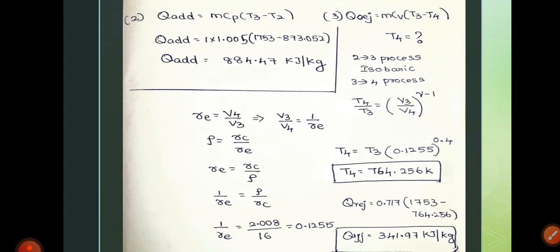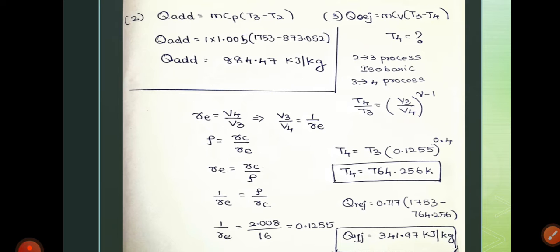We know the compression ratio, and we know the value of the cutoff ratio, so finally we can find the value of Re.